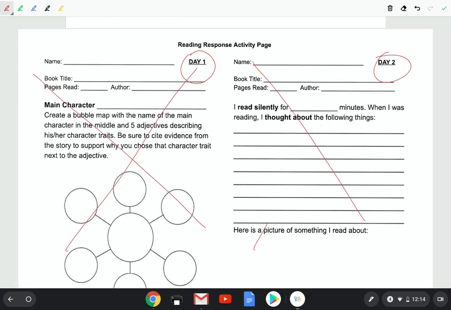You don't have to do those, because what I am going to do is post 2 questions in Google Classroom. I will post one question on Wednesday, and the other question on Friday. You will read your novel every day, the pages that we tell you every day. Then on Wednesday, you go to Google Classroom and respond to the question that I will be posting in there.